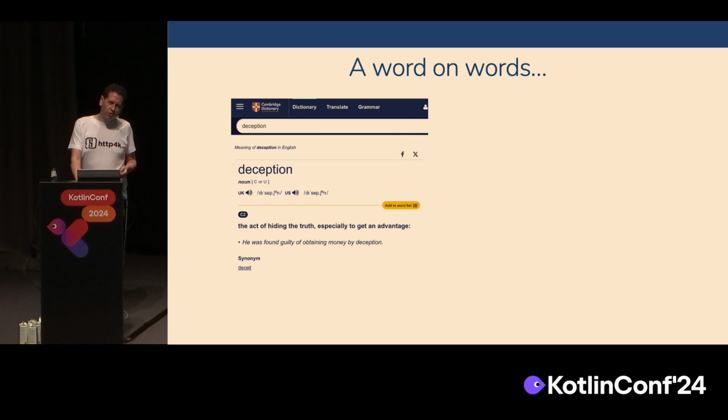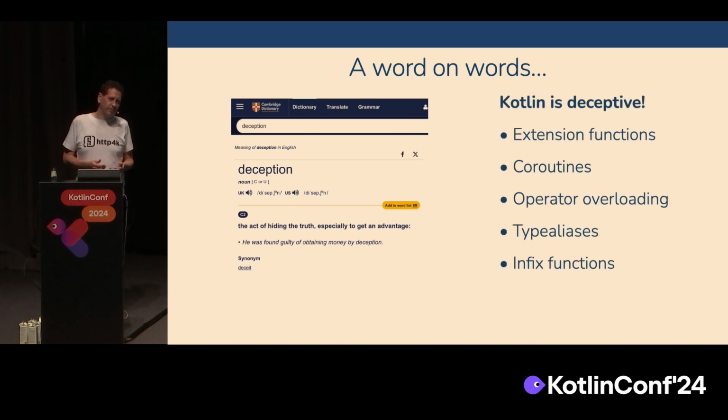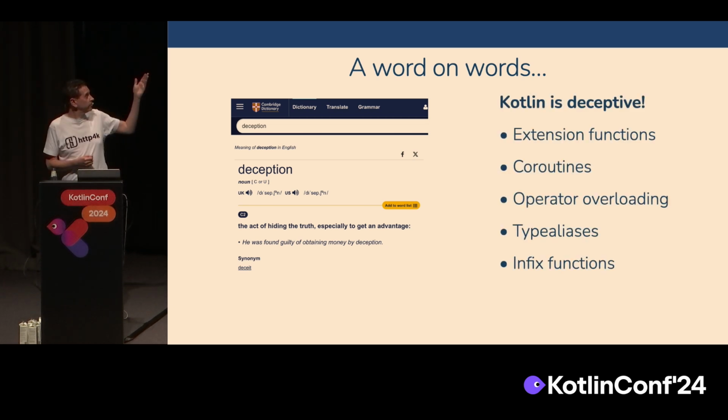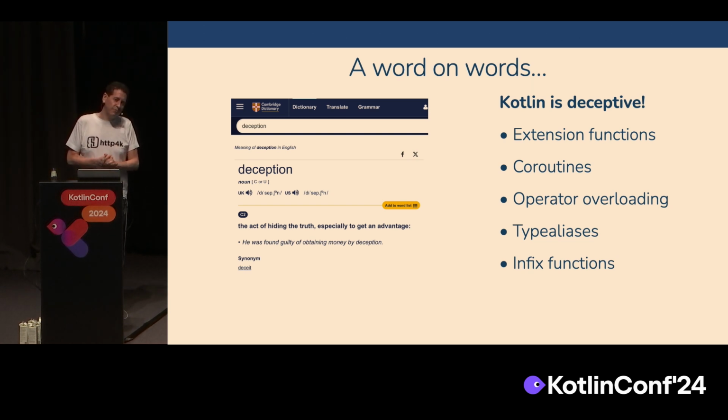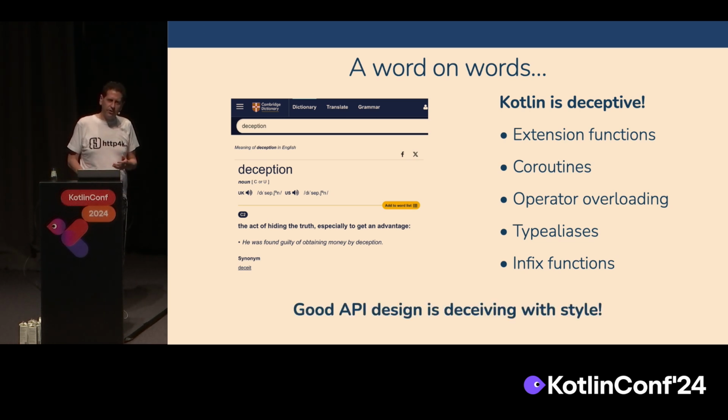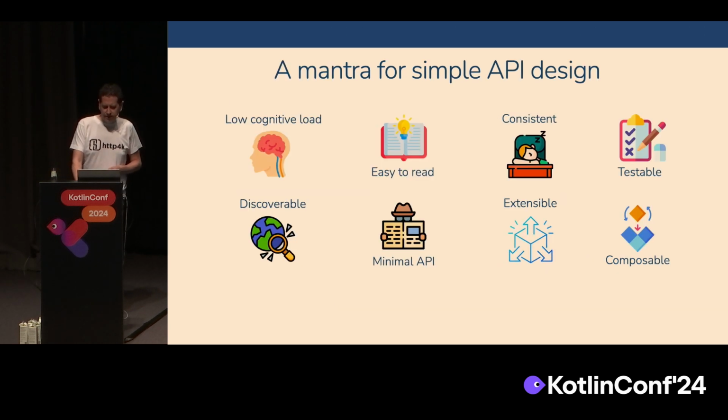And besides, Kotlin is already lying to you. It's already deceiving you in all these ways, right? These language features that you can see on the screen, they're all lies. Whenever you see it, it's actually deceptive. So all we're doing is finding other ways that we can make our users' lives easier whilst maybe deceiving a little bit. And good API design is just deceiving with style, is how I like to say it.